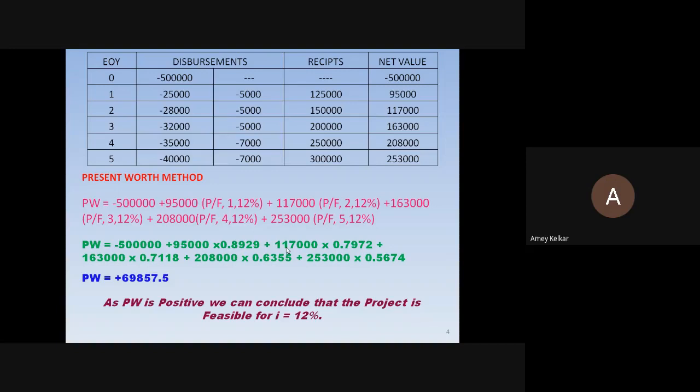If only the present worth method is asked, here you can stop the example by saying that the project is feasible for i equal to 12%. Sometimes this example comes for the entire 12 marks, 15 marks also. Actually, this is a 10-mark example, but sometimes 12 to 15 marks also these examples have come. Neha, got it right? Yes, sir.